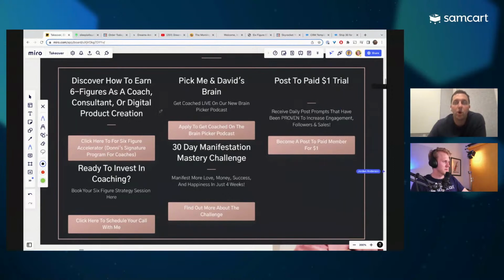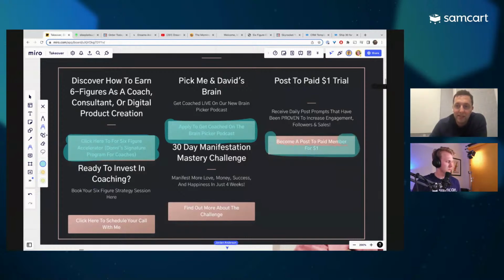This is a link off of David's link tree, right? Here's a link right here. It's a little bit down on this one page, but check this out. This is meant to be, hey, where do I get started with you, David? And look how many calls to action there are. This is a link to something called the Six Figure Accelerator, so that's a coaching thing. This is to get on his podcast. This is where you become a paid member, kind of like an individual training they sell. This is where you can find out about a challenge.